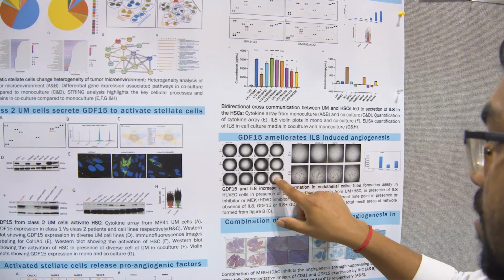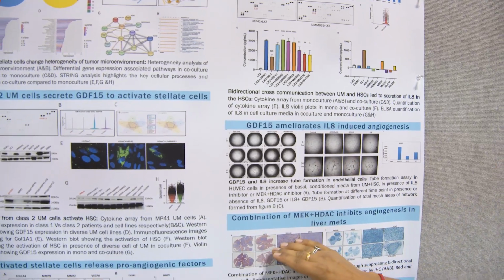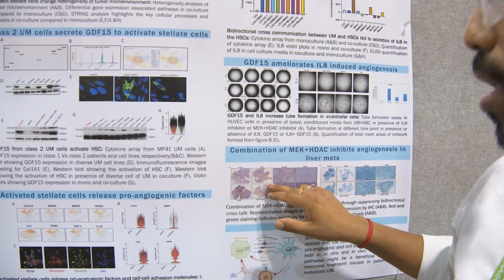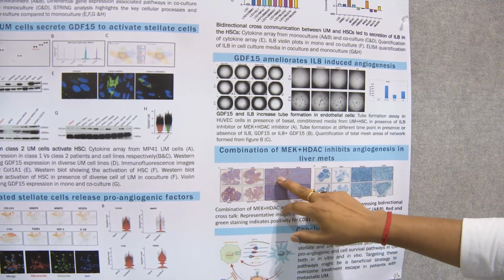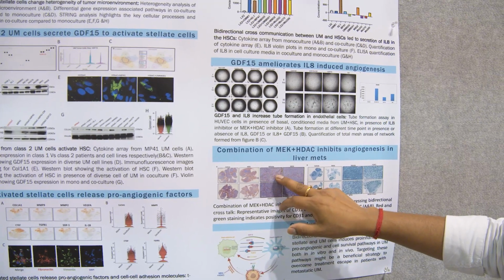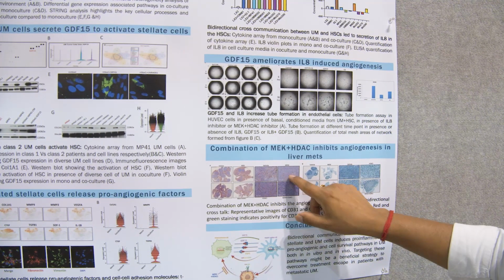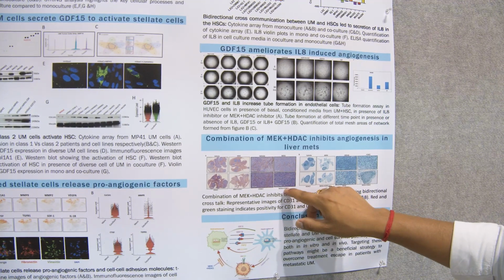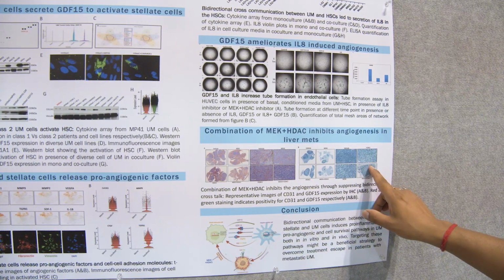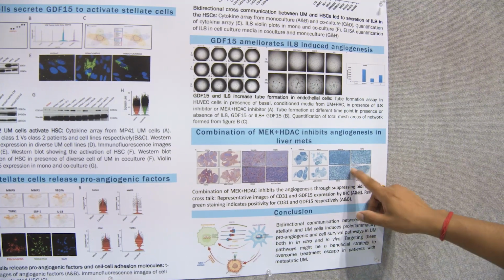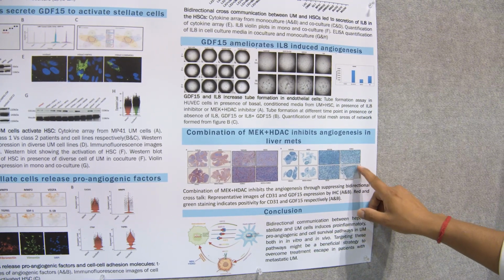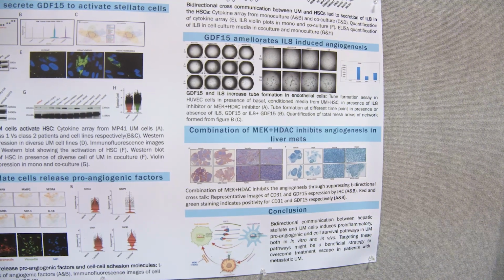Finally, we went back to our liver mouse model, and we saw that CD31, which marks vascular endothelial vessel formation, was decreased when you add MEK and HDAC inhibitors. Interestingly, HDAC and MEK inhibition also decreased GDF15, which is the main factor coming from the uveal cells.